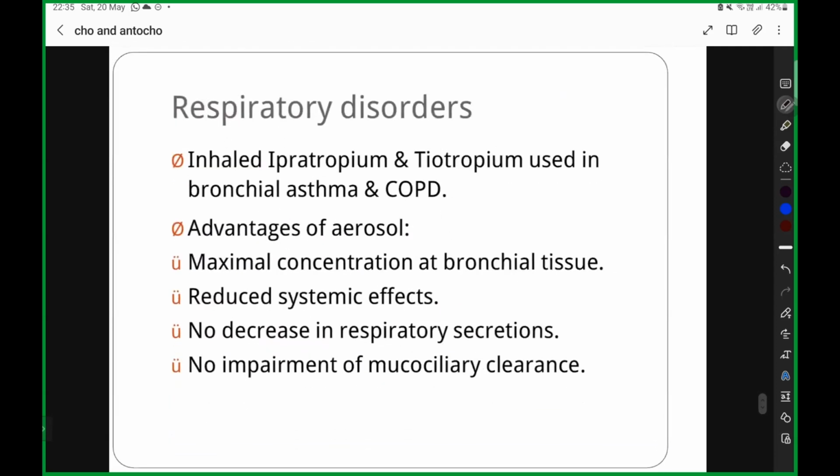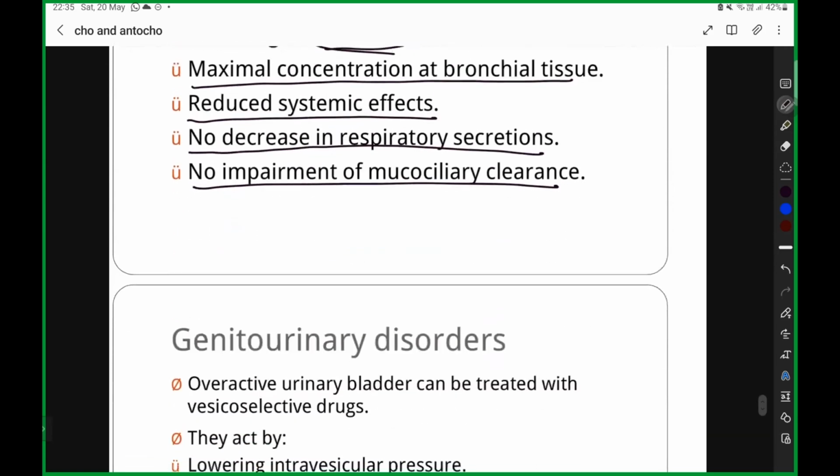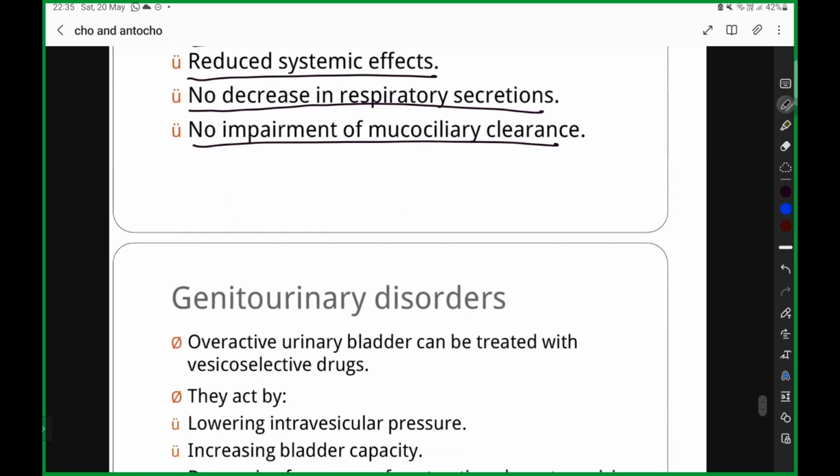ஓகேவா? Then comes the respiratory disorders, COPD, bronchial asthma, ipratropium and tiotropium bromide are used. So why are you going to give them as aerosol? Because maximum concentration is going to enter into your bronchial tissue. They are going to reduce the systemic effects, no decrease in respiratory secretion, no impairment in the mucociliary clearance when you compare with that of atropine.